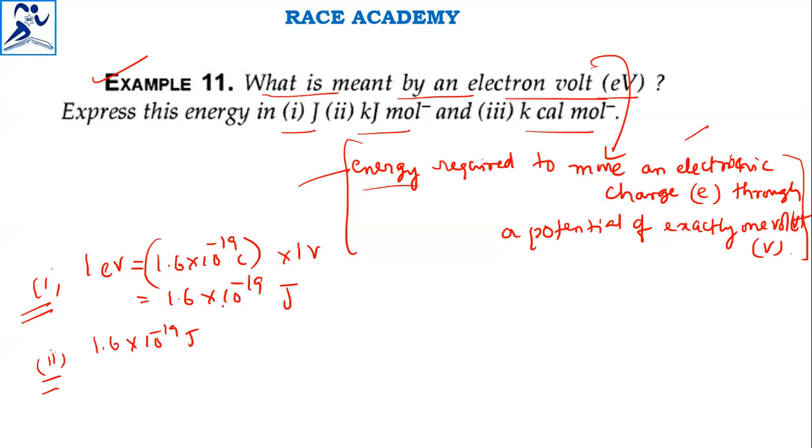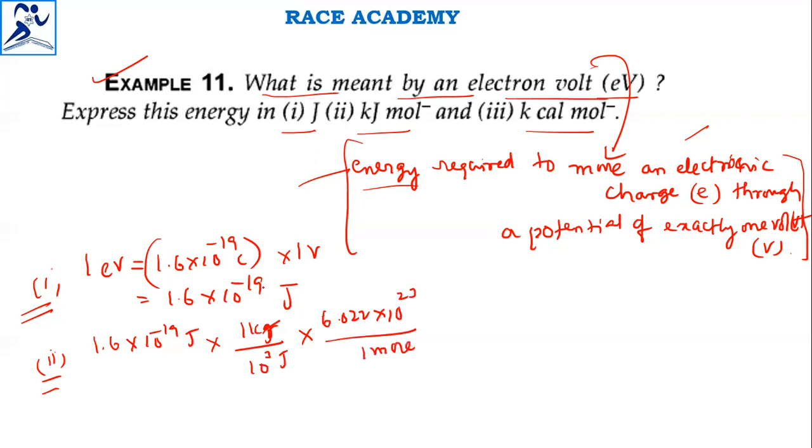You can easily convert that into kilojoules by multiplying. 1 kilojoule is equal to how many joules? 10 power 3 joules. Then multiply by the Avogadro number, 6.022 into 10 to the power of 23 per mole.